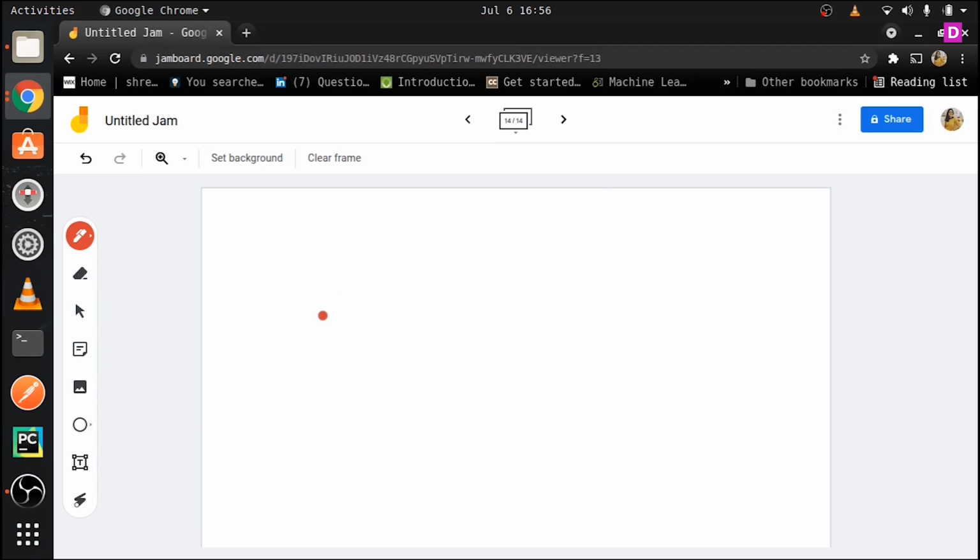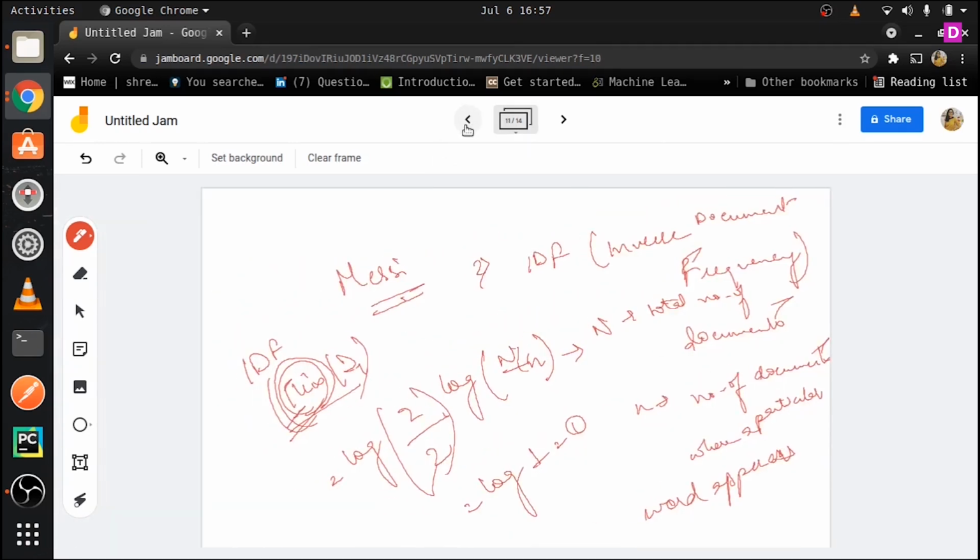TF-IDF is also one of the things that was used, that is still used, I suppose, in Google search engines. Okay, so this is basically used to find out or to value or give a higher ranking to some websites depending upon what words they have used. Alright, so this is it.